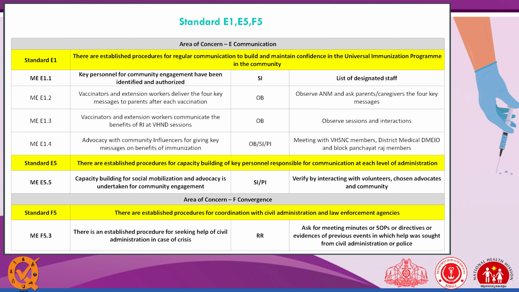Next, there are established procedures for capacity building of key personnel responsible for communication at each level of administration. For this, the measurable element is E5.5, capacity building for social mobilization and advocacy is undertaken for the community. What we do in this is verify by interacting with the volunteers. We also have some volunteers at the session in the village. They are helping us with the mobilization of beneficiaries to the session site.